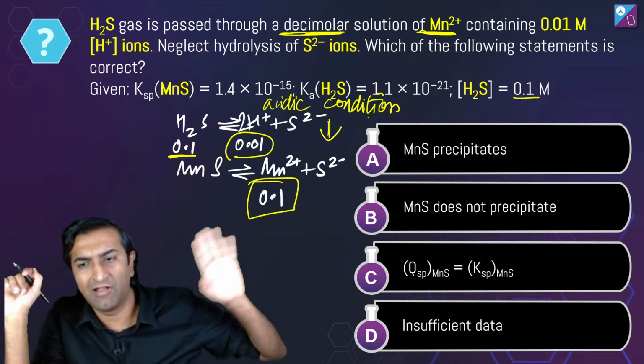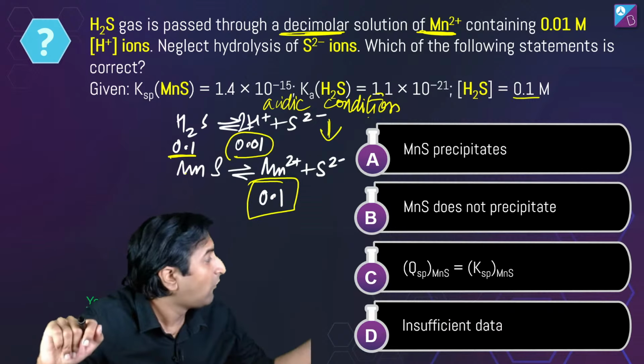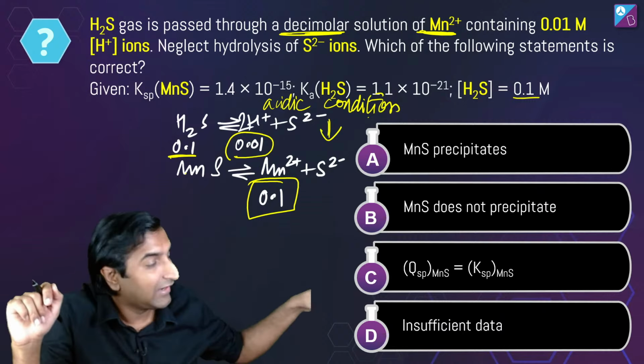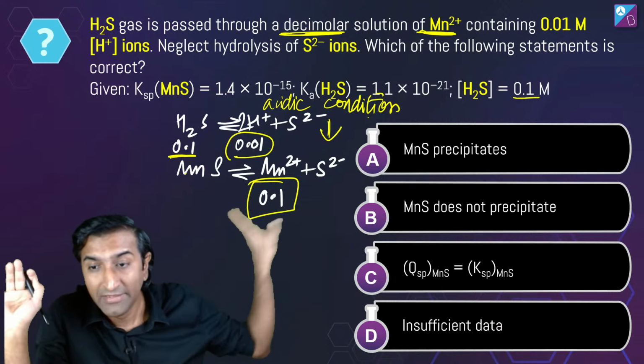I have just written down what the question says, I haven't used my brain. I don't know if the reaction is going to go forward or backward, but trust the maths. If it is going the other way, you will get an indication. If you do some dissociation and all that, a negative value will come. Trust the maths. This is fine.